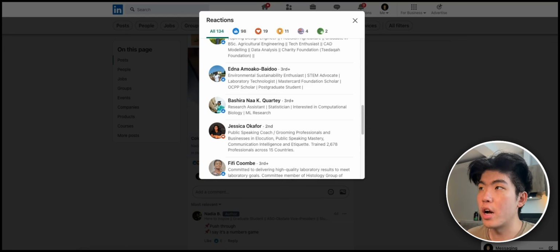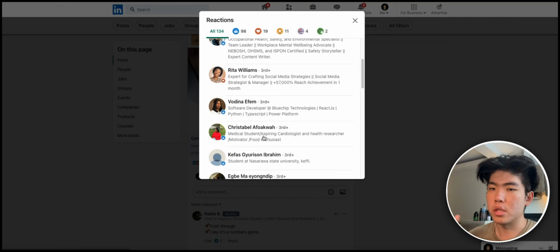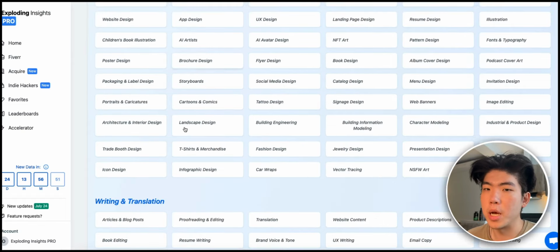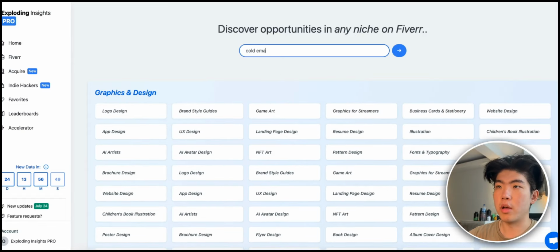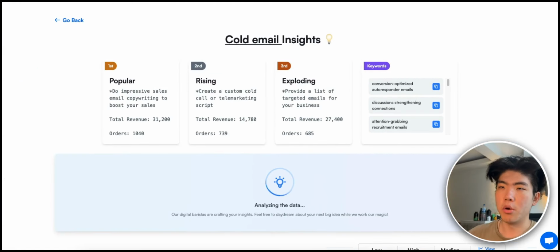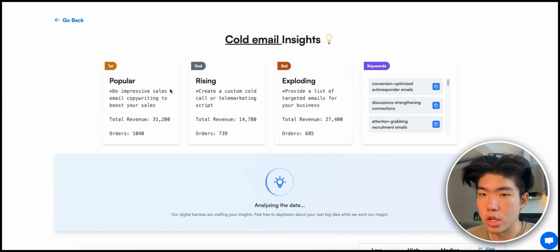So after you find the niche, the next step is you want to see how profitable this niche is. So from that, you just go to Exploding Insights, and this is a database of profitable ideas. So you just search cold email, and this will bring up a database of how much money this niche has already made. It comes in this nice little UI that you can just scan.